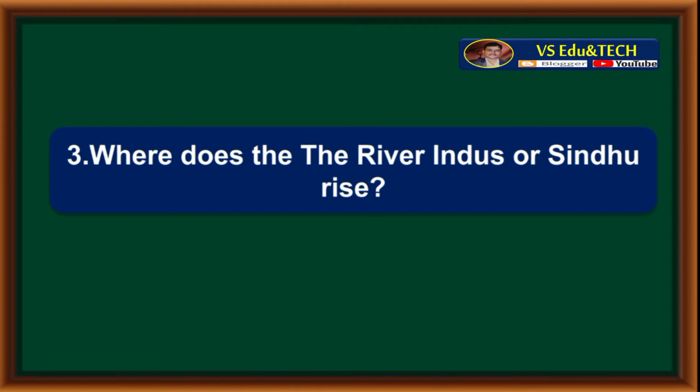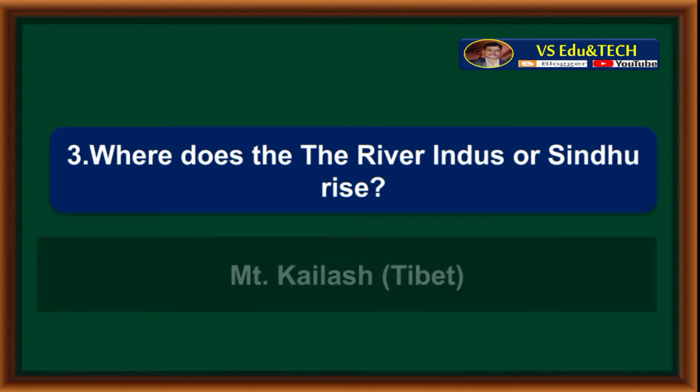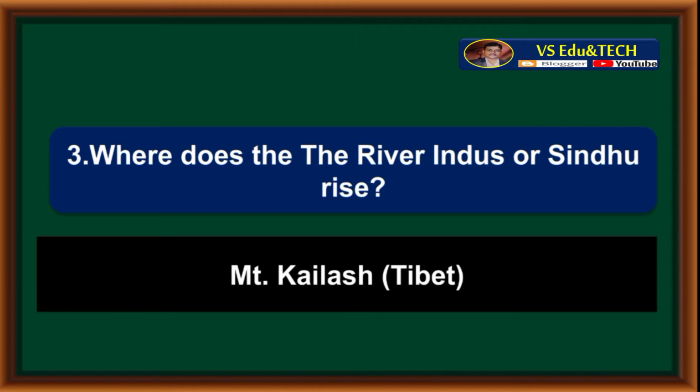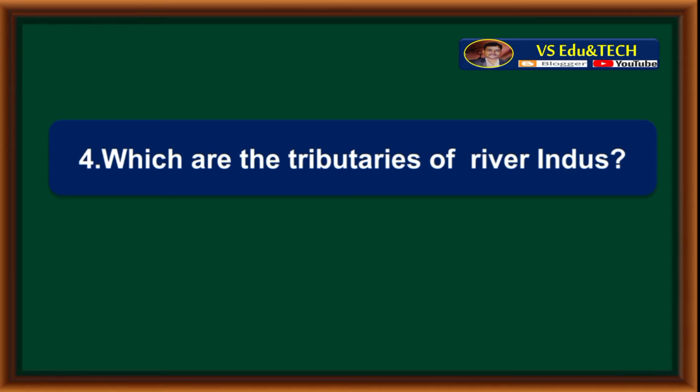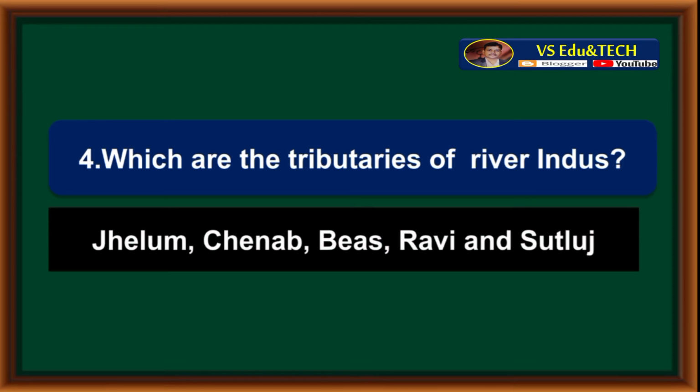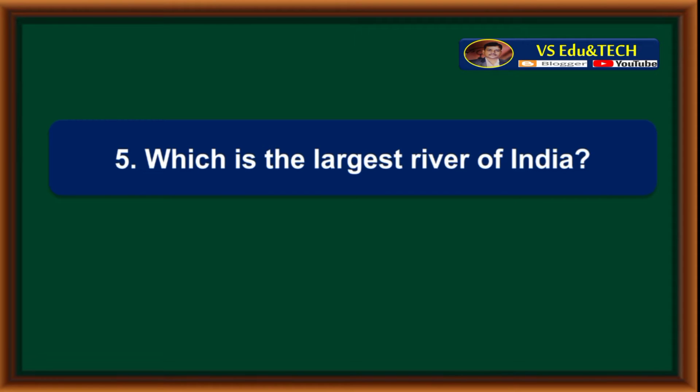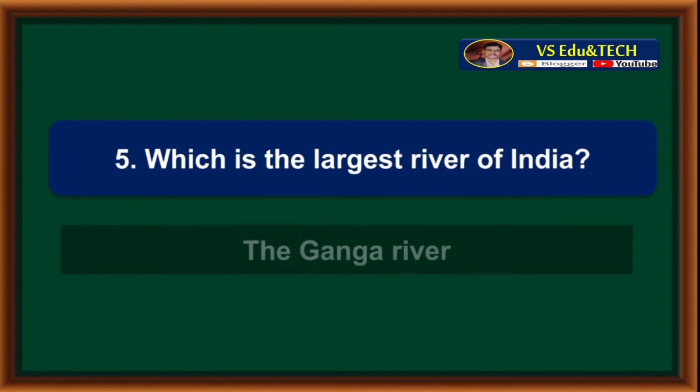Where does the river Indus or Sindhu rise? Mount Kailash in Tibet. Which are the tributaries of river Indus? Jhelum, Chenab, Beas, Ravi and Sutlej. Which is the largest river of India? The Ganga River.